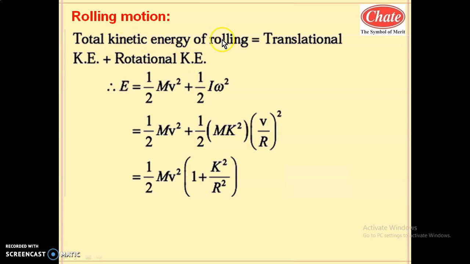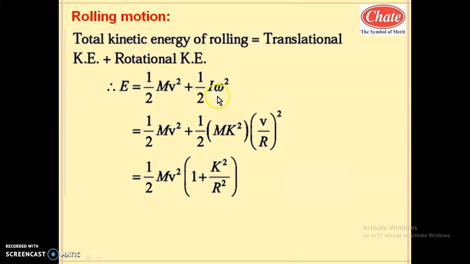So the total kinetic energy in rolling is the sum of the kinetic energy in translational and the kinetic energy in rotational motion. So total rolling kinetic energy is translational KE plus rotational KE. Translational kinetic energy is half mv square, and rotational kinetic energy is half I omega square.